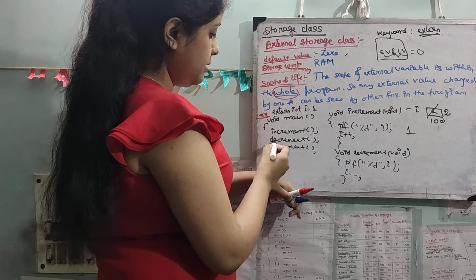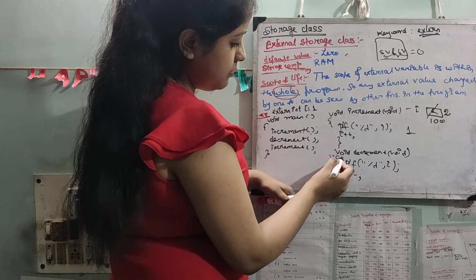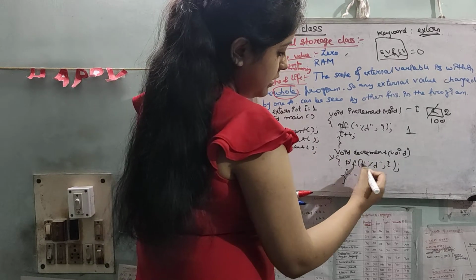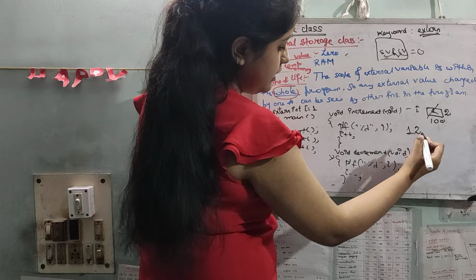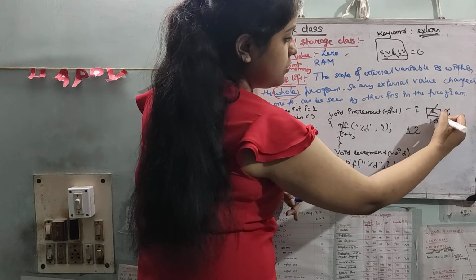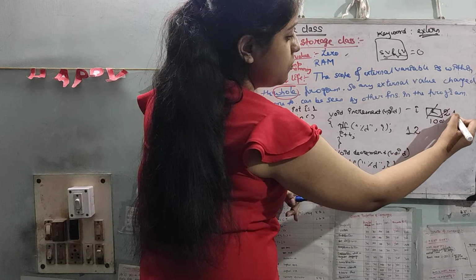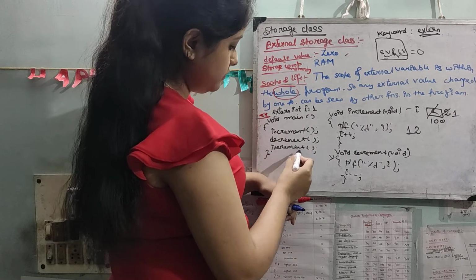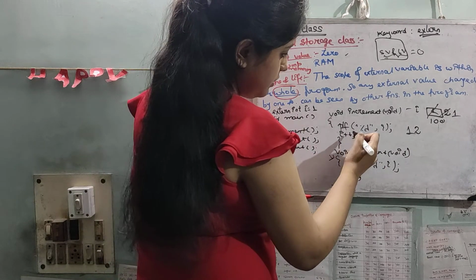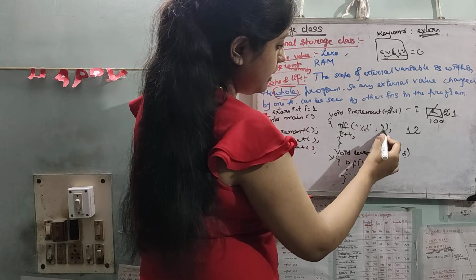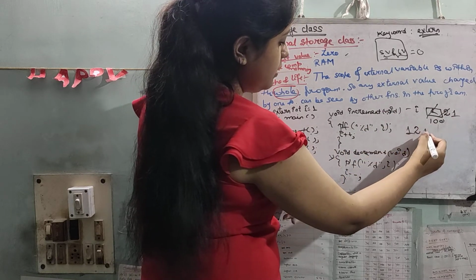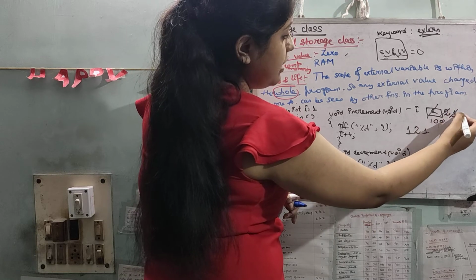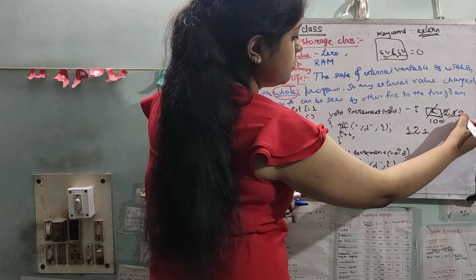Then decrement: we go to the decrement function. printf i, 2 is printed, and i minus minus, 2 is decremented to 1. Then increment is called again, so we go to the increment part, and i is printed as 1 and the value is changed to 2.